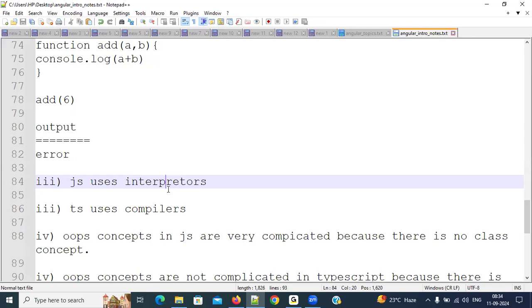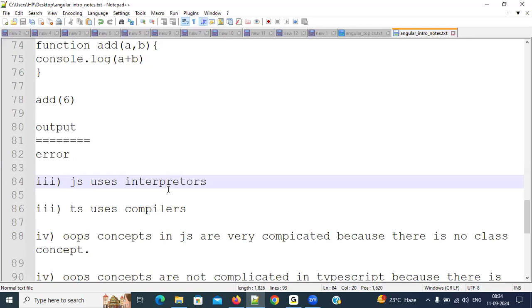Especially script languages use interpreters. Programming languages use compilers. That is the difference. But both do the same work: converting our code into binary code. Then what is the difference between them? Very simple. Interpreters read our code line by line.